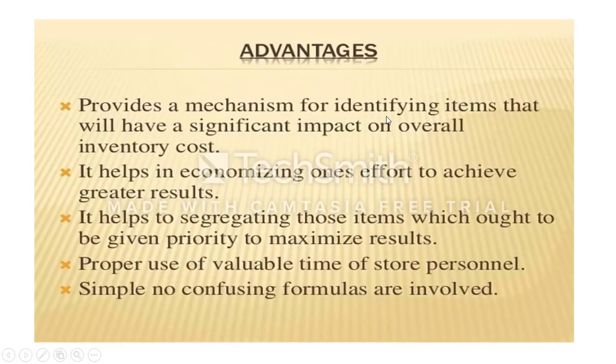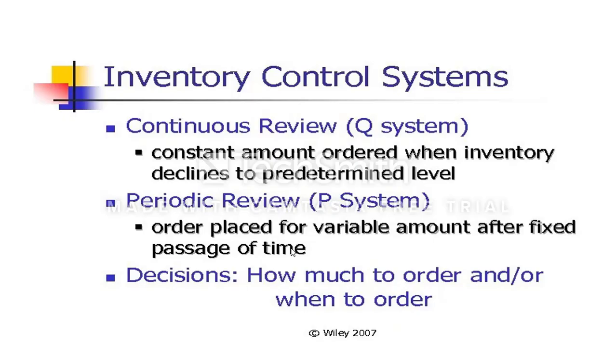The advantages: it provides a mechanism to identify items that will have significant impact on overall inventory cost. It helps in economizing one's effort to achieve greater results. It helps in segregating those items which ought to be given priority for maximum result. It allows proper usage of the valuable time of storage personnel, so they need not spend much attention on low value items. It is simple, with no confusing formula involved in VED. In ABC we have a formula, annual consumption value, but here there is no formula.